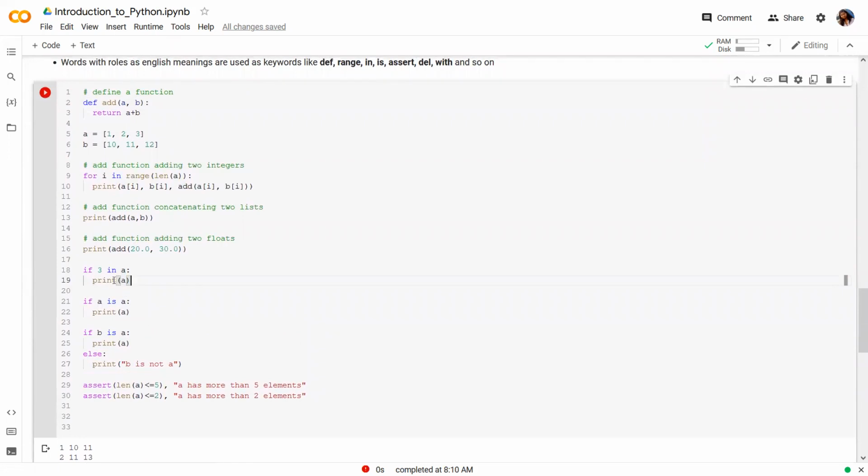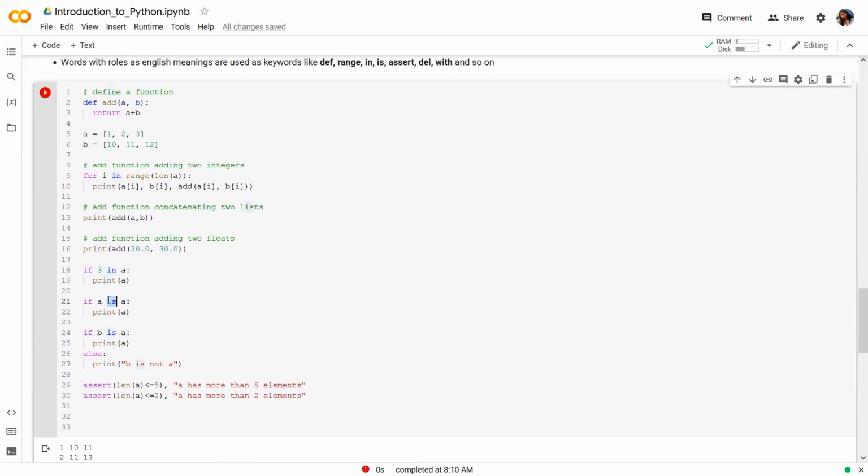Here, in is known as the membership operator. Note that this also handles so many complexities for you, like you do not have to traverse the entire array, access each element and compare with this value 3 to see whether that element exists in that array or not.